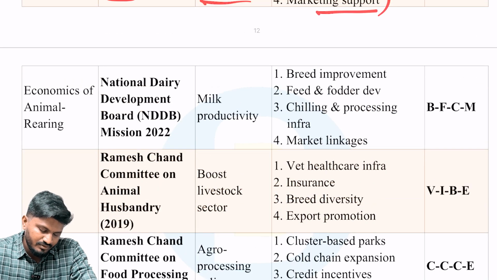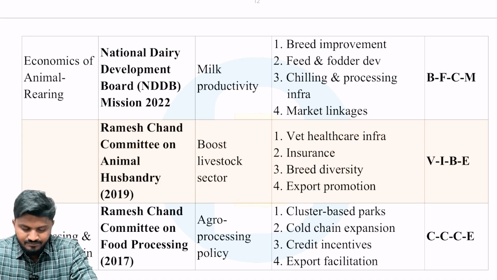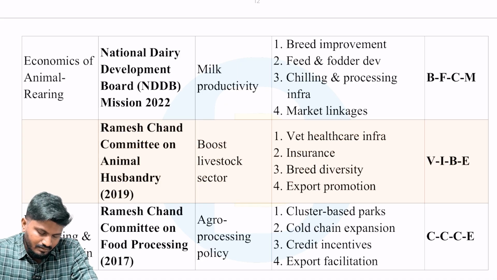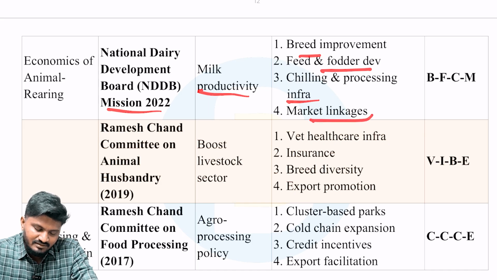Next is with respect to economics of animal rearing. The report was National Dairy Development Board Mission 2022. It dealt with milk productivity, and the recommendations were breed improvement, feed and fodder development, chilling and processing infrastructure, and market linkages. With this, milk productivity can be improved in India.